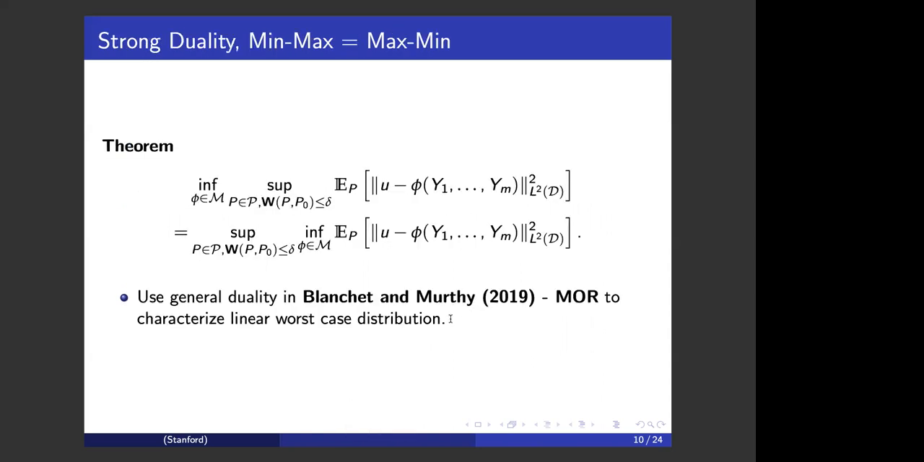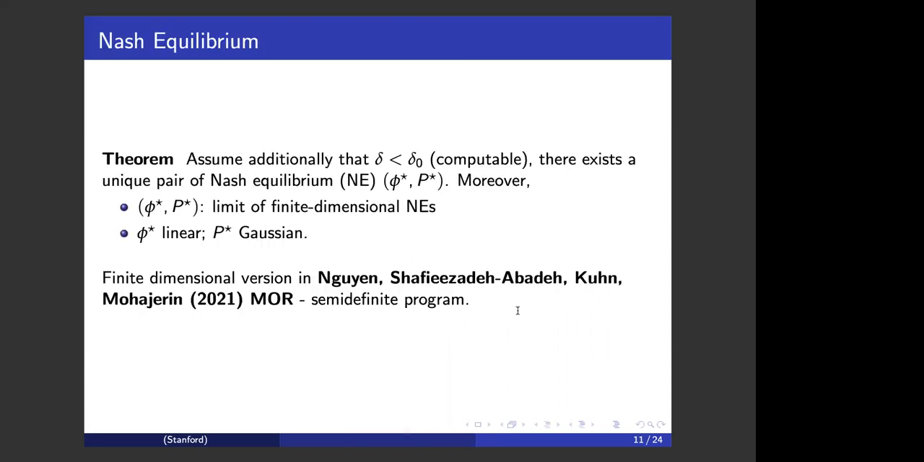Having introduced this problem setup, our first result is a strong duality result that says the value of the min-max game is equal to the value of the max-min game. And so this says the game has a well-defined value. In this result, we use a general duality result that appears in Blanchet and Murthy 2019 to characterize the linear worst-case distribution.